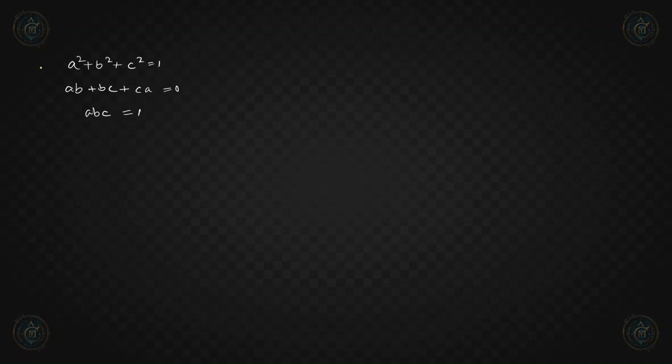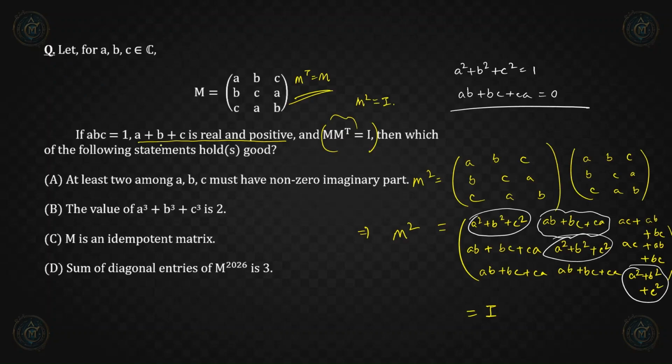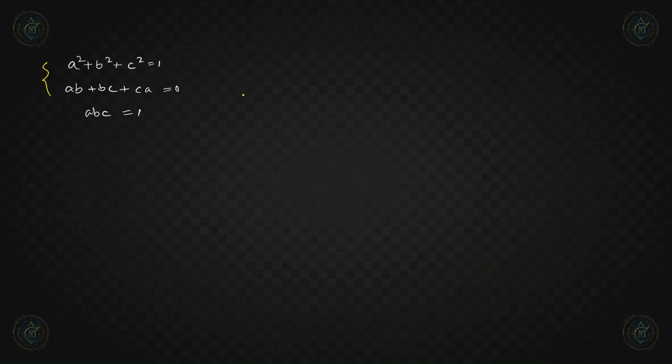So we found this information here and this was given. Now what we have to find? A plus B plus C is our primary target, right? Because A plus B plus C is real and positive, it is given. So let us find this.